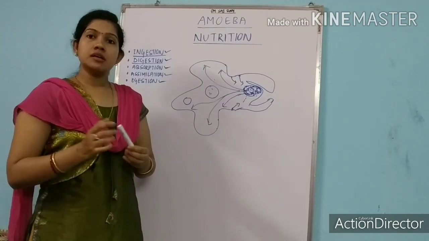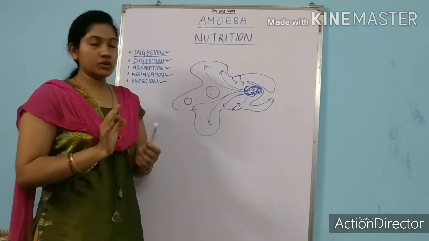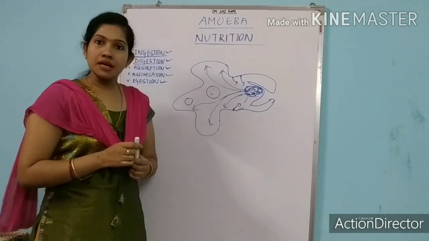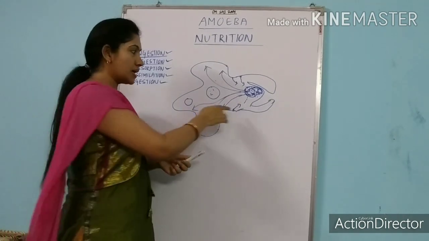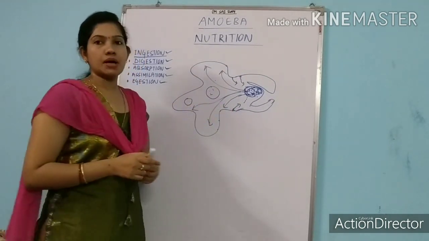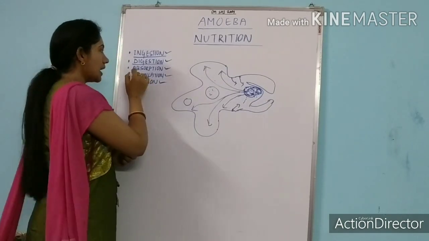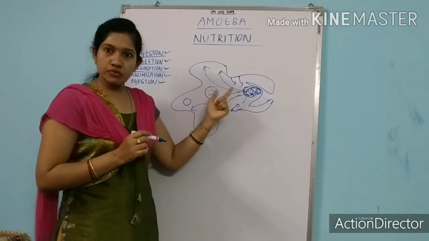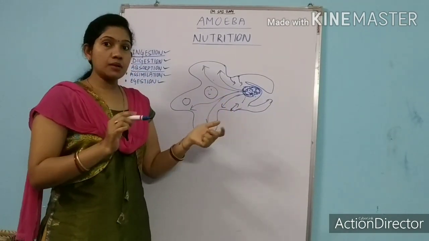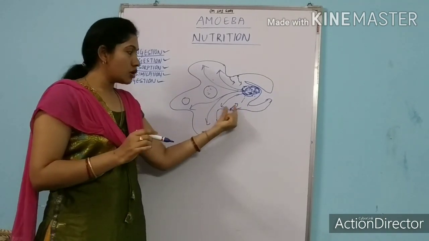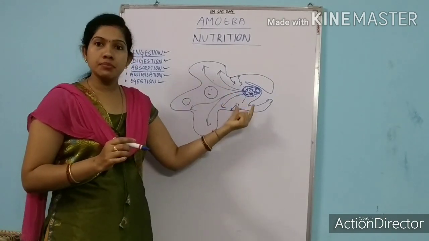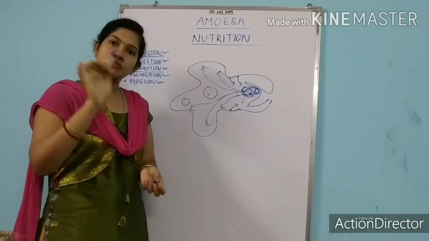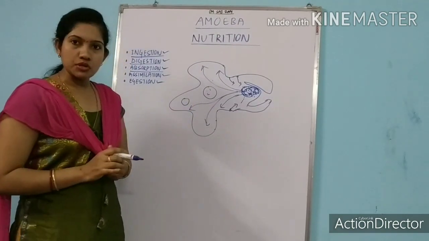Absorption is for the plasma membrane. Okay, these broken food particles will be absorbed by the plasma membrane of the amoeba. This process is called absorption. The broken food particles, by the help of digestive enzymes, are absorbed by the plasma membrane of the amoeba in the process of diffusion. Okay, this is called absorption.